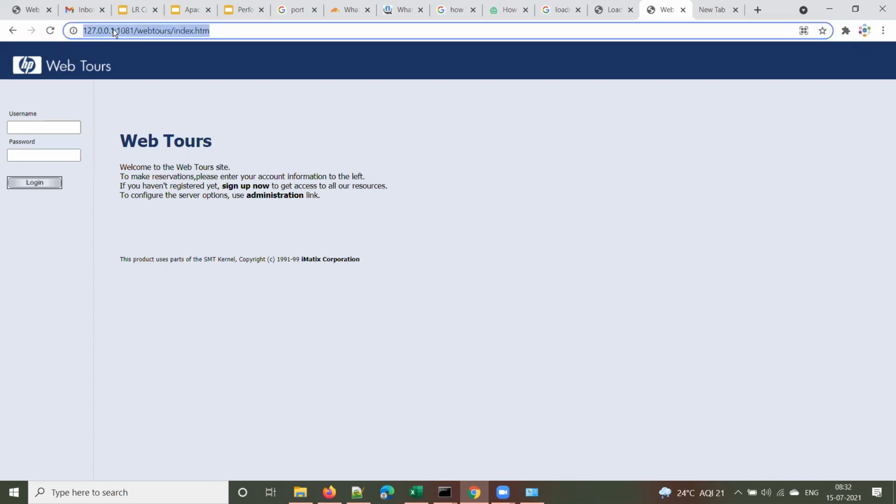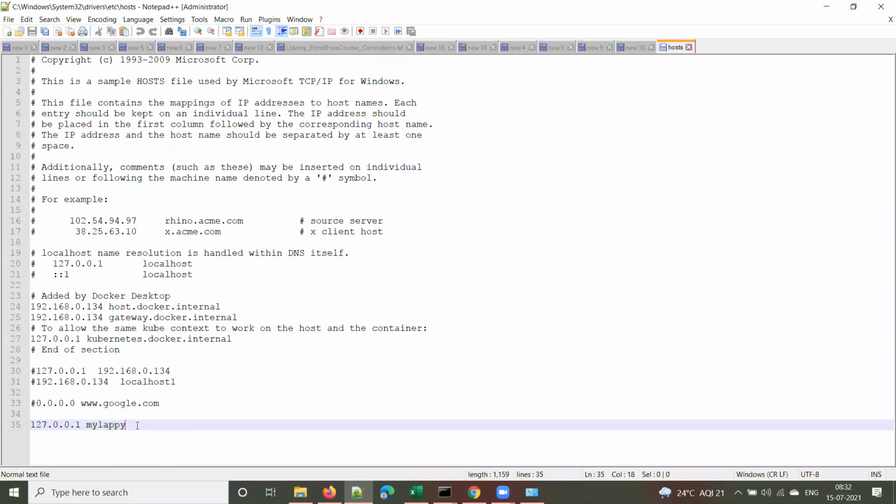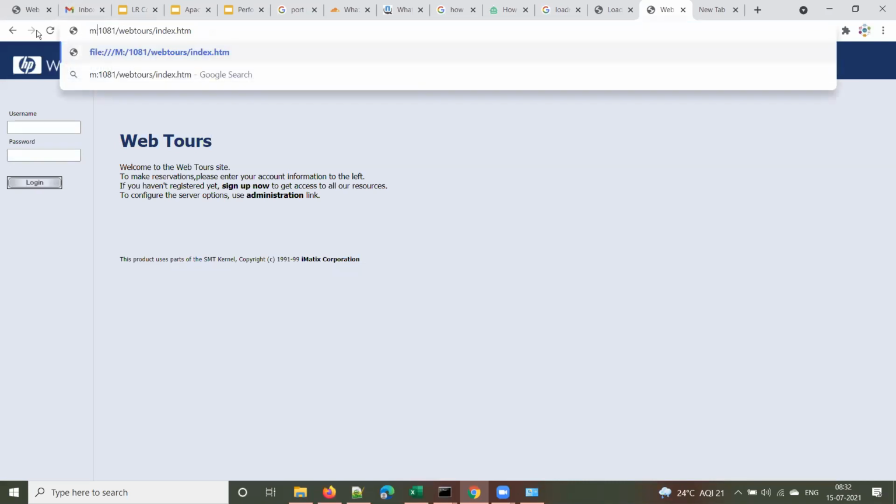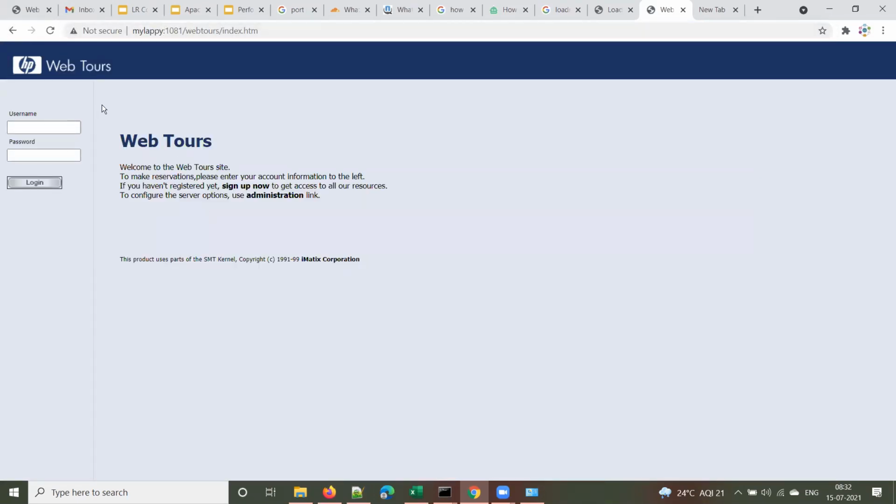we are in the host file, so we are seeing the host file concept. Here you can see, I can use either localhost or the default IP address. And there is one more way to access that application. I gave some name as MyLappy, so you can use that as well, instead of this IP address.